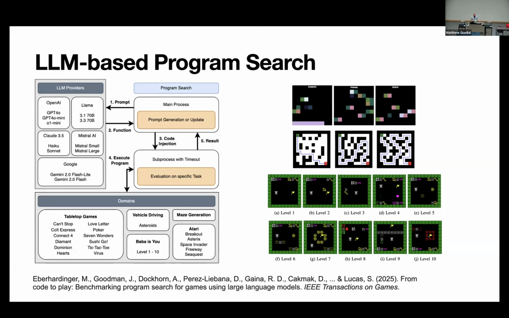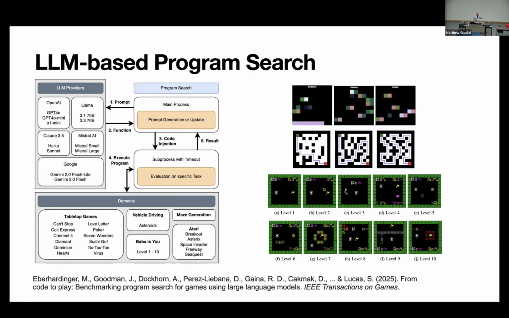We also tried out 10 levels of Baba Is You to see if LLMs can interpret rules or destroy and create new rules. We also used the Tabletop Games framework, with 12 games where the LLMs needed to synthesize heuristic functions in Java in the TAG framework. They were then used in One Step Look Ahead or Monte Carlo tree search. And we did a round robin tournament over all these LLMs to find out which were the best ones.